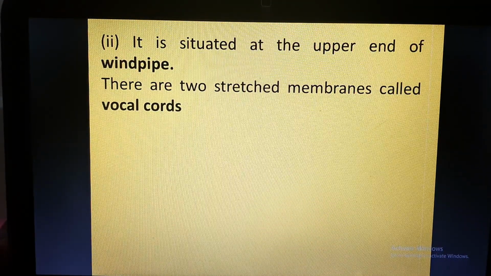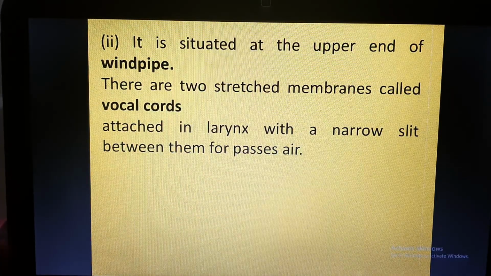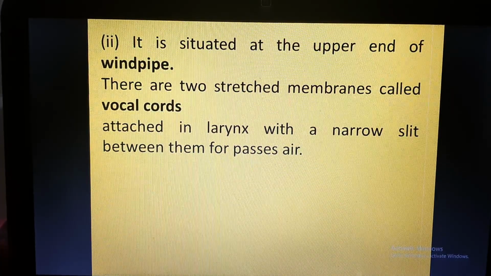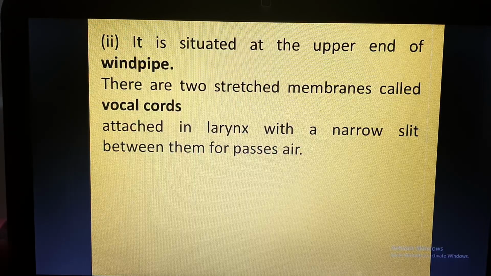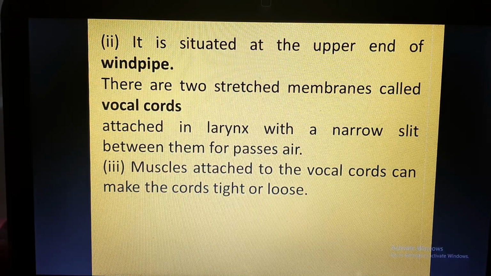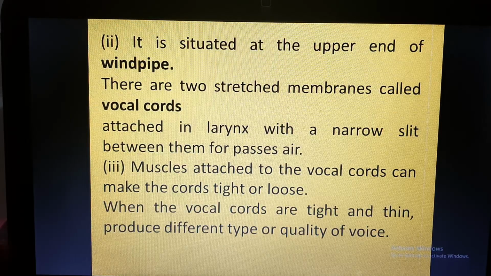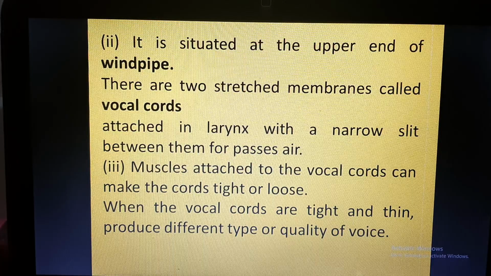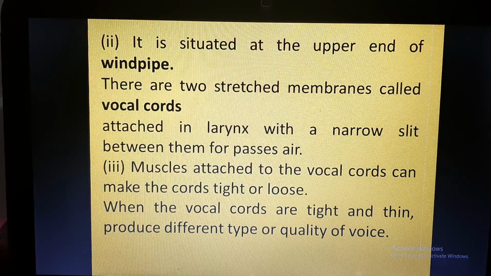The two stretched membranes are called vocal cords, and they are attached in the larynx with a narrow slit between them for the passing of air. Muscles attached to the vocal cords can make the cords tight or loose. This tightening or loosening of the cords can produce different types or quality of voice.